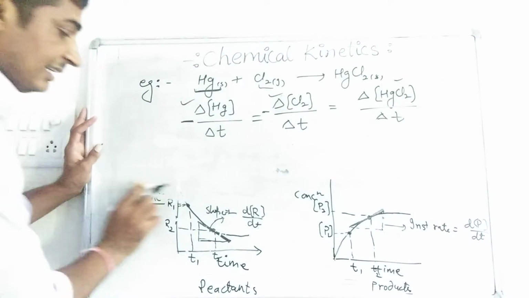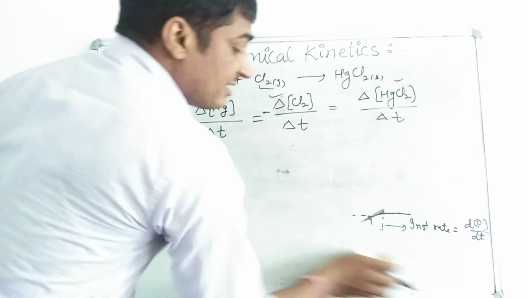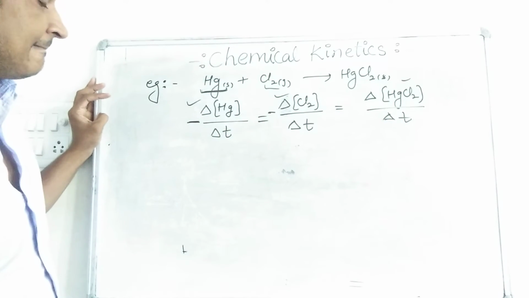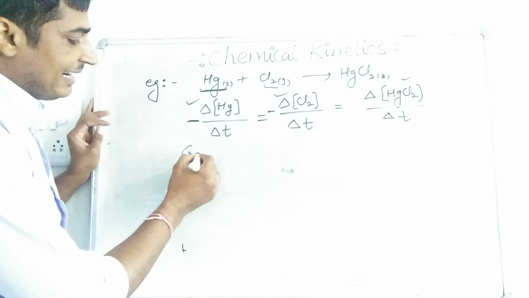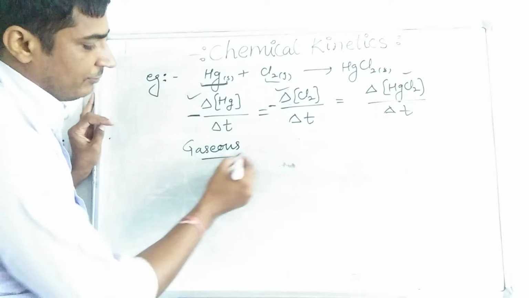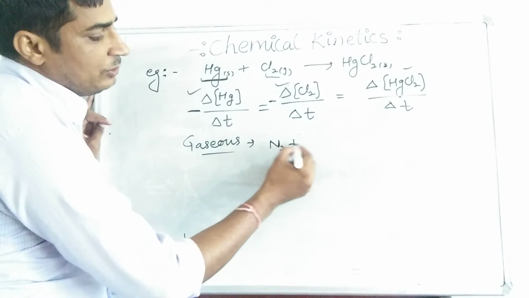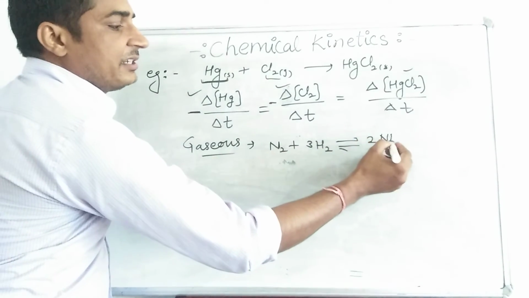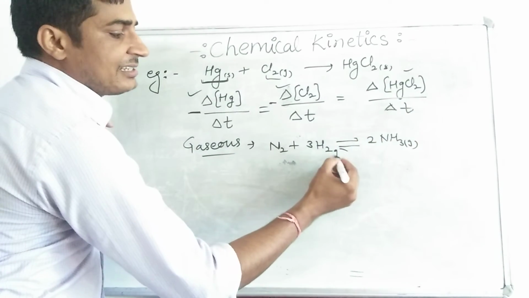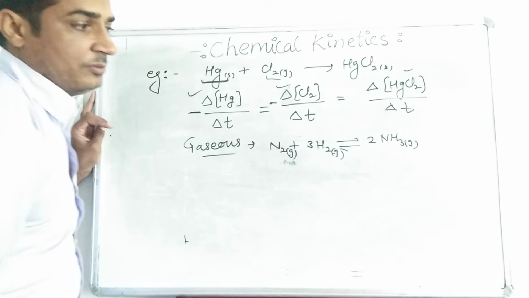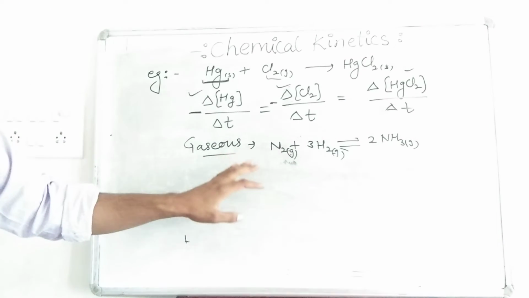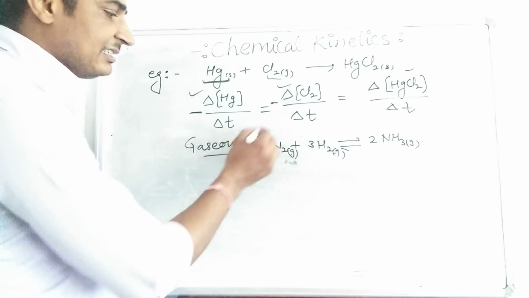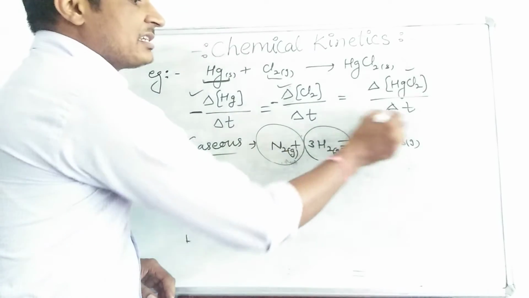One more thing, if the reaction is a gaseous reaction, for example, N2 plus 3H2 gives 2NH3, products and reactants both are in gaseous form. At that time, what we have to do, instead of change in concentration, we consider the partial pressure of the gas.